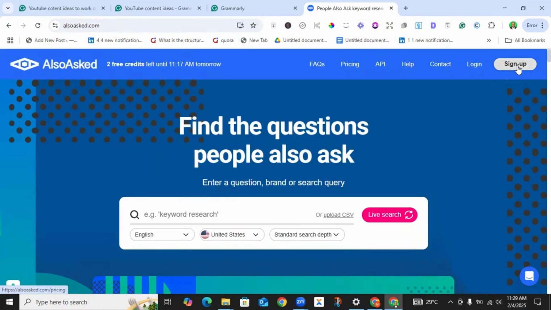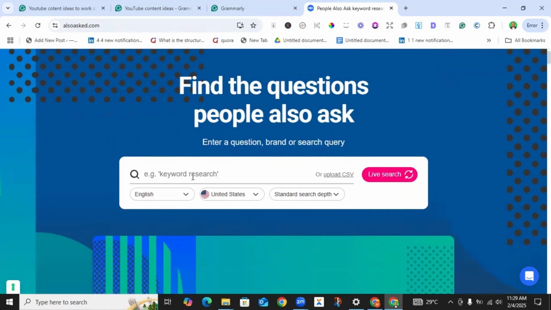Now, you can either sign up for an account with them, or you can simply run a search depending on what you want. Let's say, for example, I'm trying to do keyword research regarding the seed keyword, SEO content writing. All right. So what I simply do is input that particular term, SEO content writing.